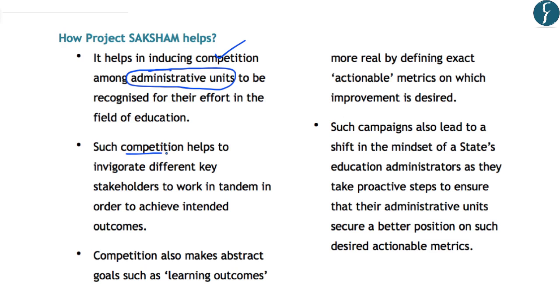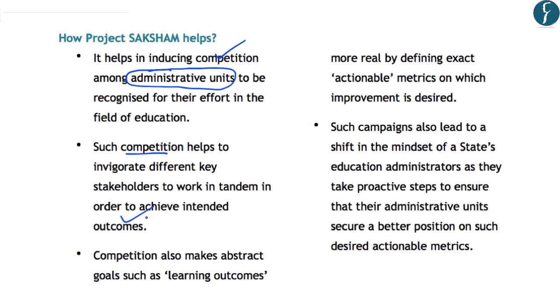Secondly, such competition helps in improving the participation of different stakeholders in order to achieve the intended outcomes. For example, if the administrative unit has to be declared as a Saksham administrative unit under this project, all the stakeholders, for example, the administration, the teachers, the training staff, and the students will have to come together in order to improve the ranking of that administrative unit.